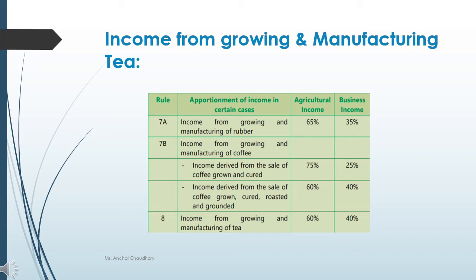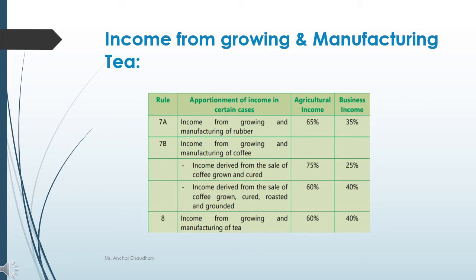Next is income from growing and manufacturing tea. Whenever there is income from the growing and manufacturing of tea, rubber or coffee, in that case that will be divided into two parts. First we will consider it as your agricultural income and the other one will be considered as your business income. There is a specific percentage mentioned in the Income Tax Act. On the basis of that we will compute what exactly is related to business income.